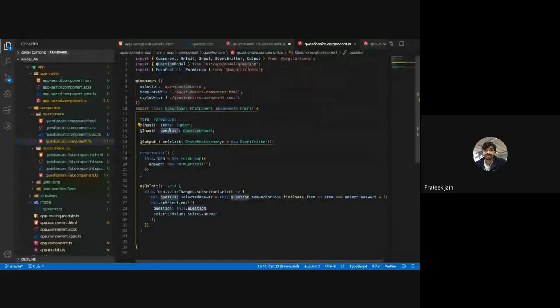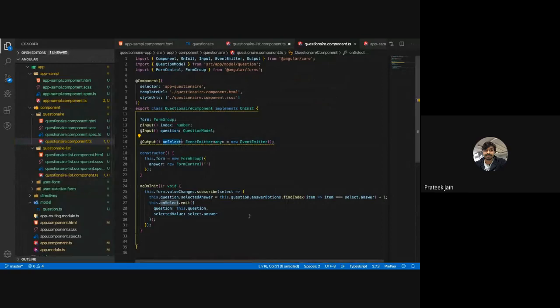There is one term called Output, @Output, and the on select event is written there. We use this on select event to tell the questionnaire list component which option has got selected. This is my question component, and this is my question list component.